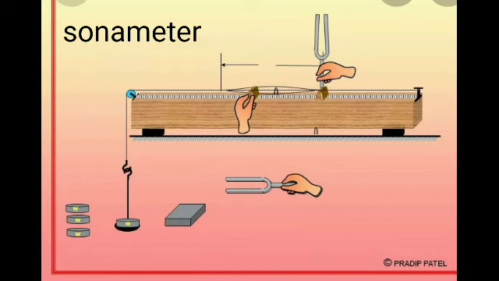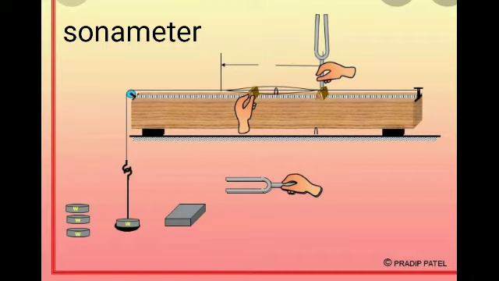Stationary waves in sonometer. Sono means sound related, and sonometer implies sound related measurements. It is a device for demonstrating the relationship between the frequency of the sound produced in the transverse standing wave in a string and the tension, length and mass per unit length of the string. Therefore, using this device, we can determine the following quantities. First, the frequency of the tuning fork or frequency of alternating current. Second, the tension in the string. Third, the unknown hanging mass.